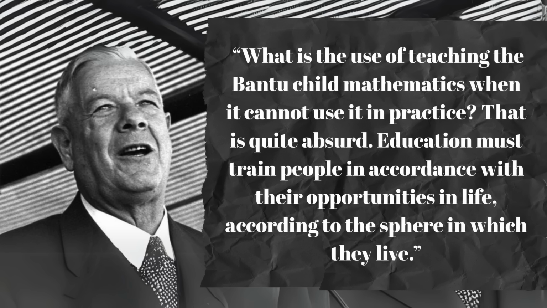We must not forget what Hendrik Verwoerd said about the education of the Black child, particularly as it pertains to maths. He said, "What is the use of teaching the Bantu child mathematics when he cannot use it in practice? There's no place for him in the European community above the level of certain forms of labor." He said this in 1953. That's what people were protesting and dying for.